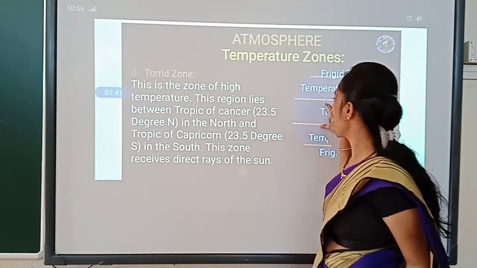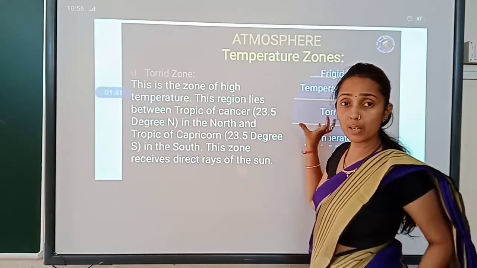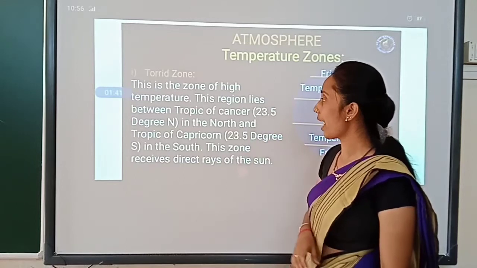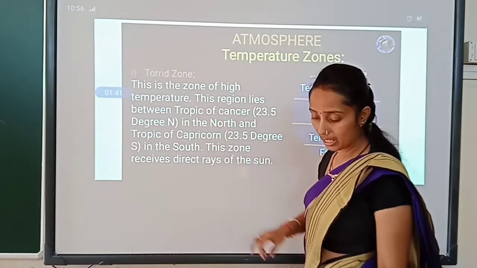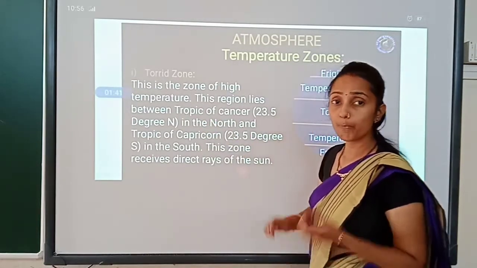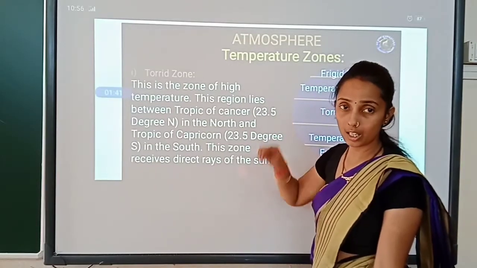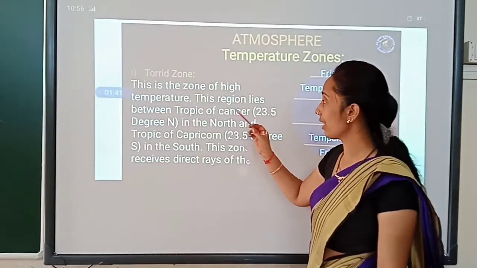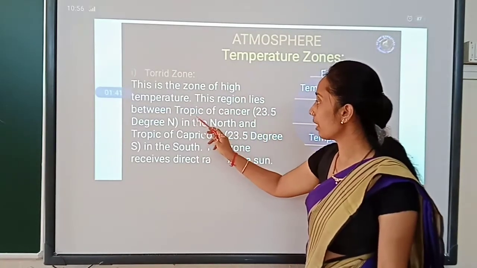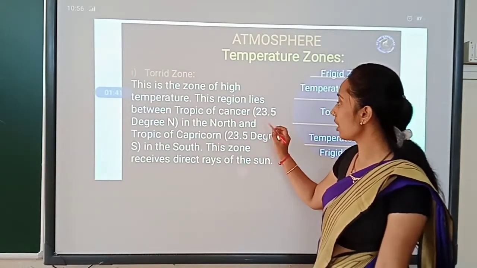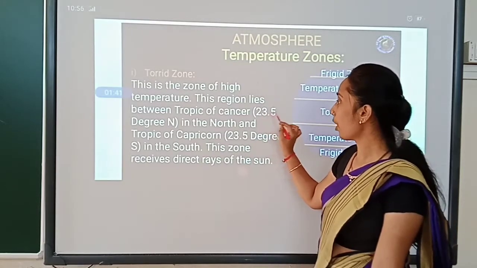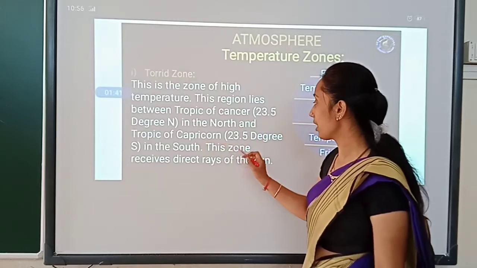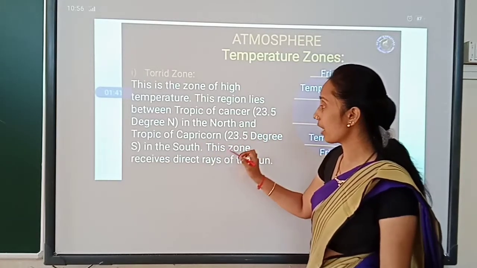So the torrid zone is the zone of the highest temperature, and this region lies between the Tropic of Cancer and the Tropic of Capricorn. I told you to remember the latitude and longitude lines so that you can better understand this. This region lies between the Tropic of Cancer, which is at 23.5 degrees north, and the Tropic of Capricorn at 23.5 degrees south.